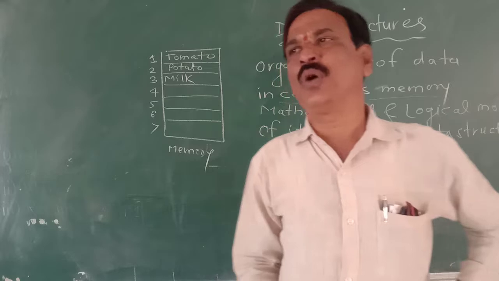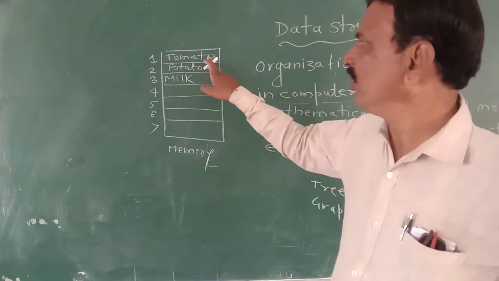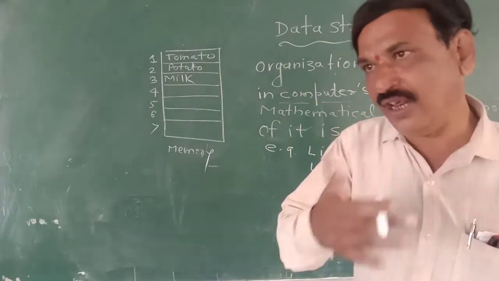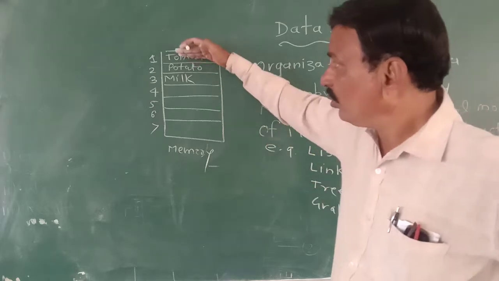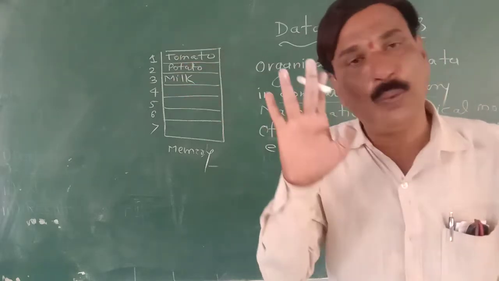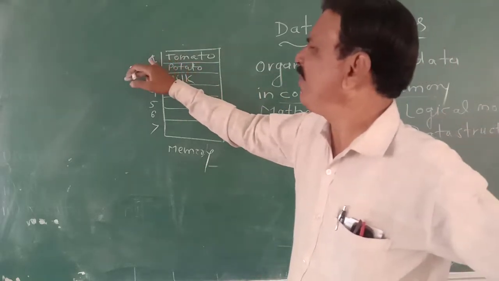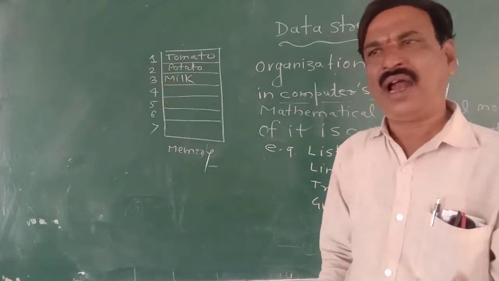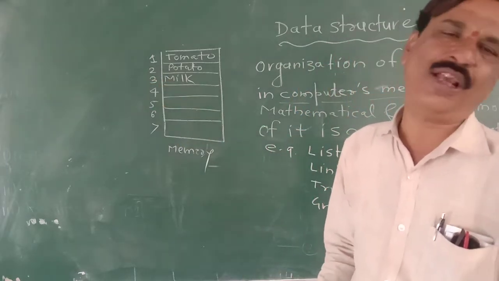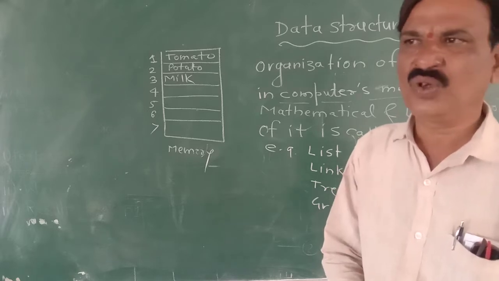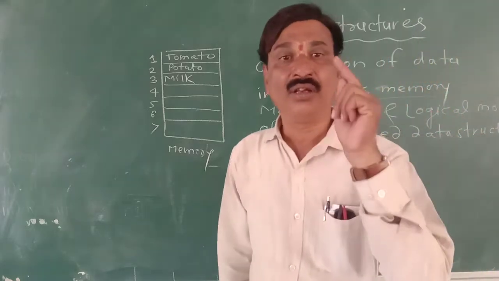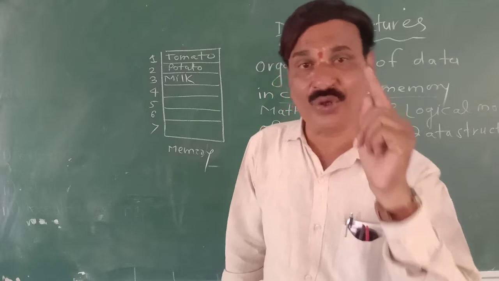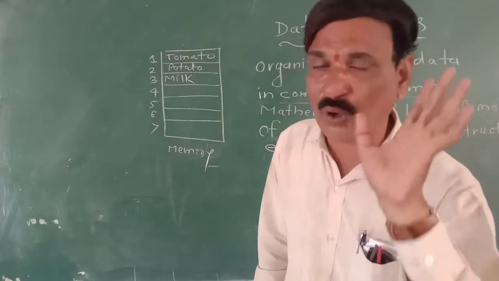Why? Because simply store the elements of the list in contiguous memory location without fail, and every memory location is having address. That's why address itself plays the role of index set. So only condition is that element must be stored in sequential contiguous memory location without fail.